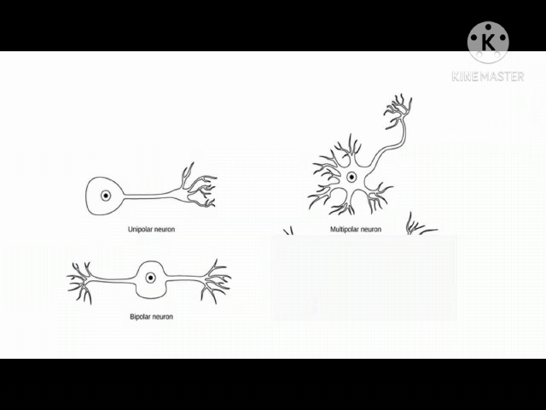As discussed previously, in a unipolar neuron, from a single pole both axon and dendrites arise, and it is present only in the embryonic stage. Second one is bipolar neuron. Bipolar neuron has two poles. Axon arises from one and dendrites arise from the other pole. Now the third one is multipolar. Multipolar has multiple poles. First pole gives rise to the axon and the others give rise to the dendrites.